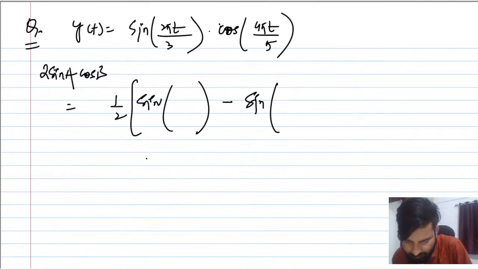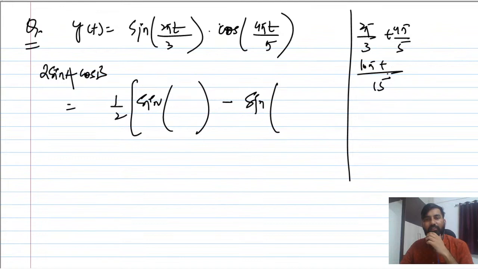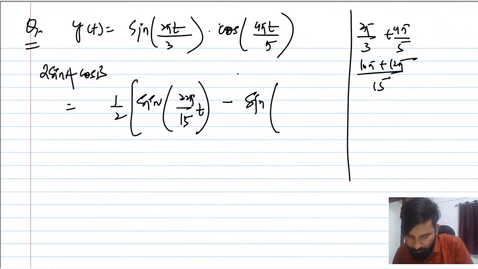So what is that? 2 pi by 3 plus 4 pi by 5, right? Can you add here? 2 pi by 3 plus 4 pi by 5. So what is that? It is 15, and this is 10 pi plus 12 pi, so it is 22 pi t by 15. And subtracting, it becomes sine a minus b, right? Okay, so I think this is fine.